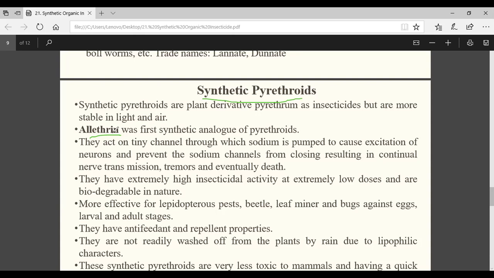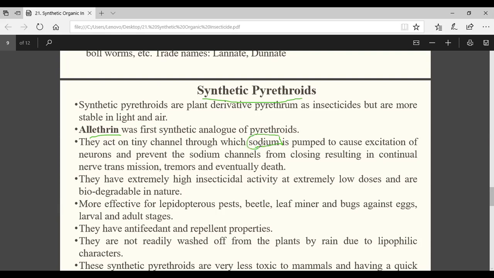So my question is, which one is the first photostable synthetic pyrethroid? Can anyone tell? Permethrin, sir. Permethrin. Very good. Okay. Allethrin is the first one. First photostable is your permethrin. Okay. They act on the sodium channel receptor site or binding site.